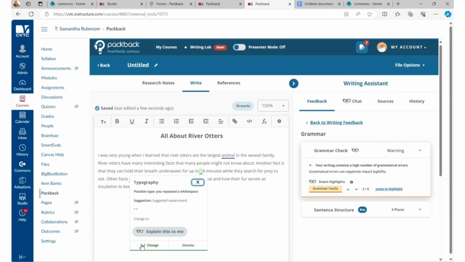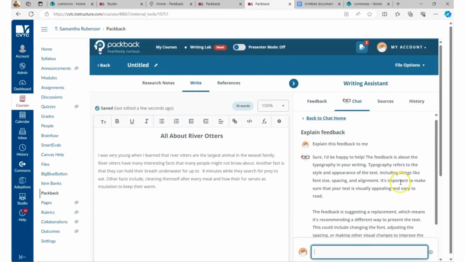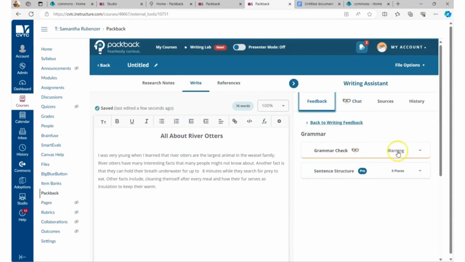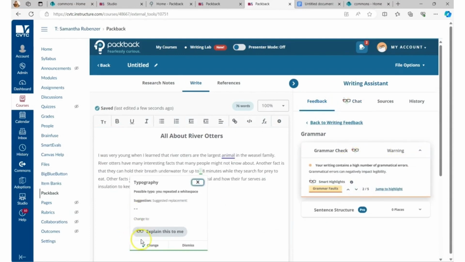But if they aren't sure why they're getting flagged for that specific grammatical error, then they can go to the chat assistant and say, I'm not sure why I got this, please explain that feedback to me. So then it gives them the definition or the reasoning behind that particular feedback. And so then the student can take what they will with that and decide if they want to change it or dismiss it at the bottom. So for this instance, we're going to change it.